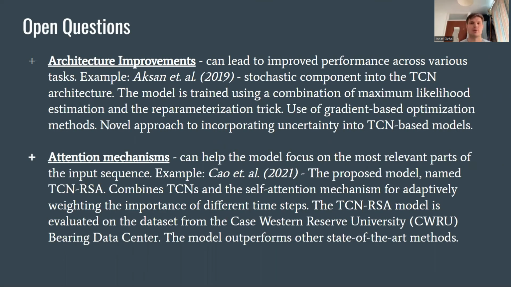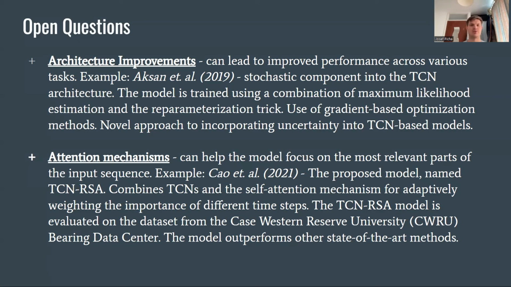There are many open questions in the TCN research area. One of those is architecture improvements, but I want to talk now about attention mechanisms that can help the model focus on the most relevant parts of the input sequence. Further research on incorporating attention into TCNs and understanding their impact on performance can lead to more robust models. There is an example of such a paper using attention mechanisms.